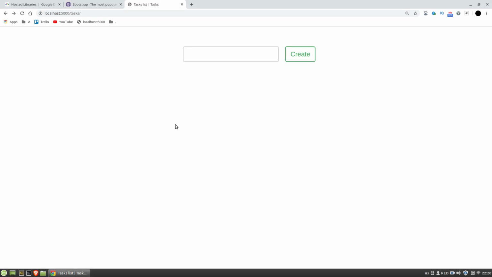It's a simple to-do application built with Django, Bootstrap 4 and jQuery. I will show you one of many ways to create, update and delete objects via AJAX request.